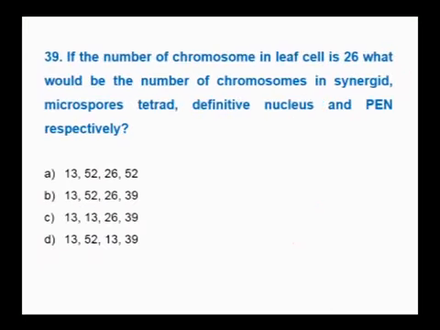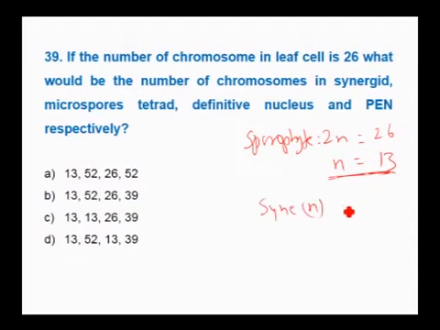Next question. If the number of chromosomes in leaf cell is 26, the leaf is always sporophyte. Sporophyte means 2n. 2n number is 26, therefore n number is 13. Next, the number of chromosomes in synergid. Synergid is haploid, therefore it should be 13. Microspore tetrad includes 4 cells, so n plus n plus n plus n. Therefore 13 into 4, it will be 52.